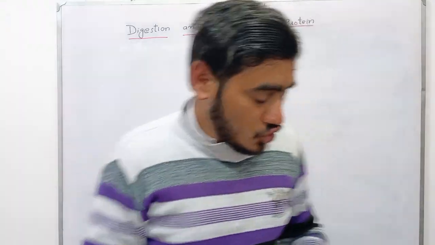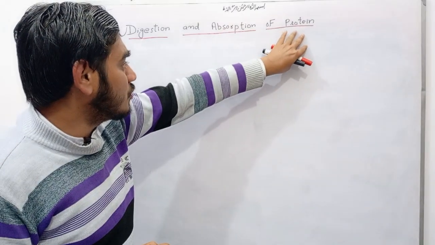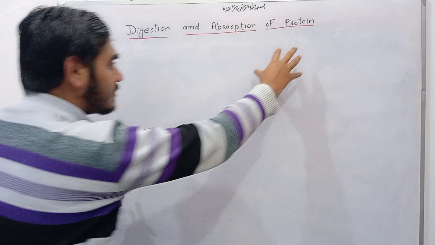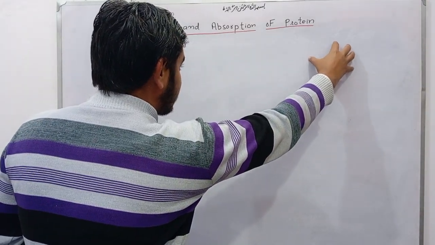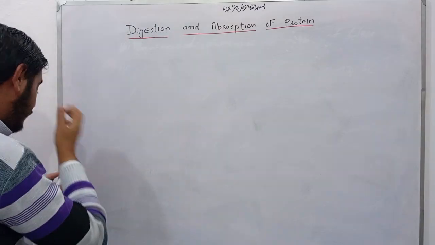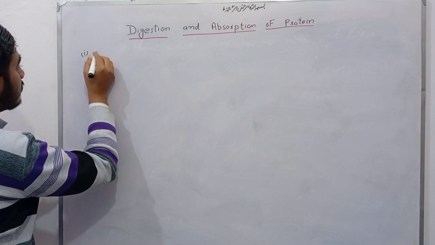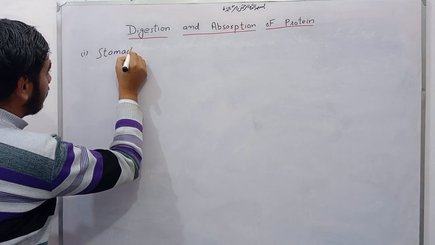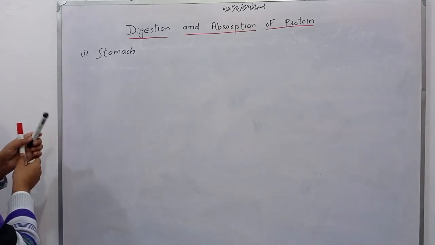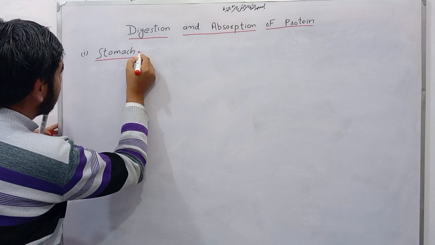Okay. So the starting site for the digestion of protein, as we know that protein is the polymer of L-alpha amino acids, is the stomach. Must remember, the starting site for the digestion of protein is the stomach.